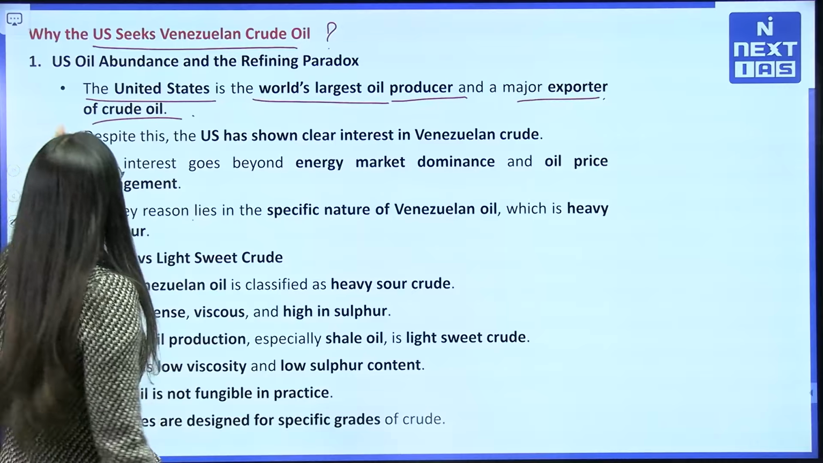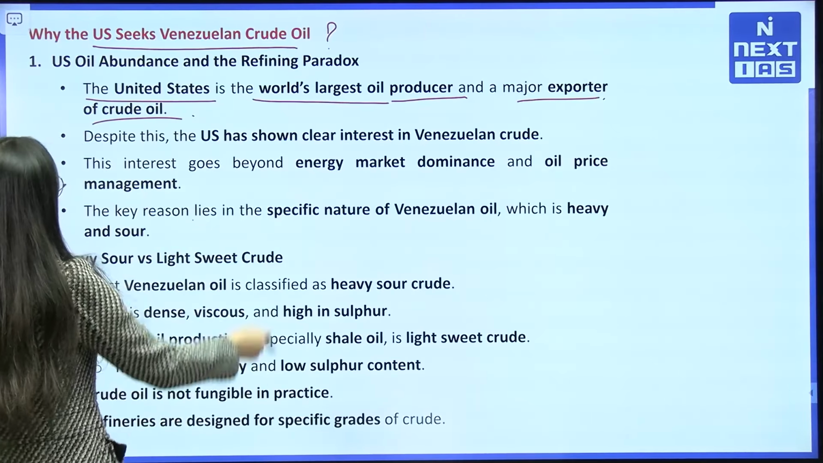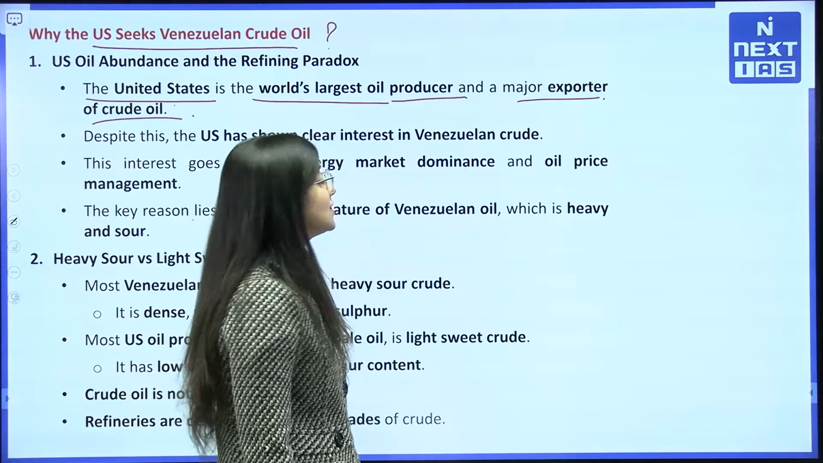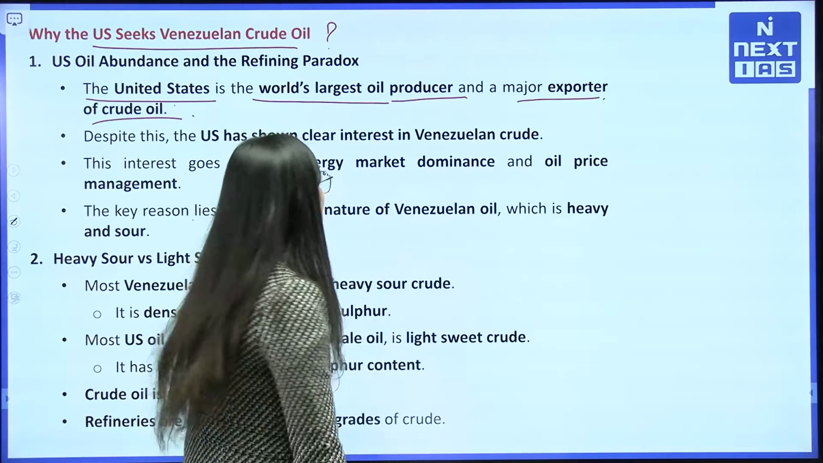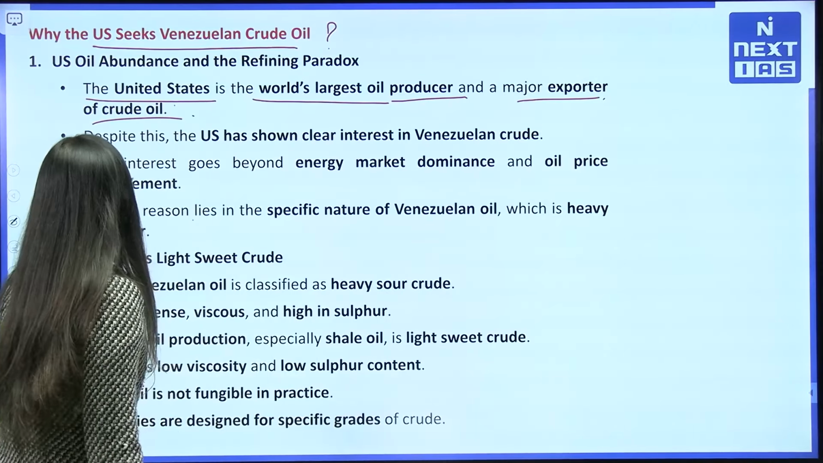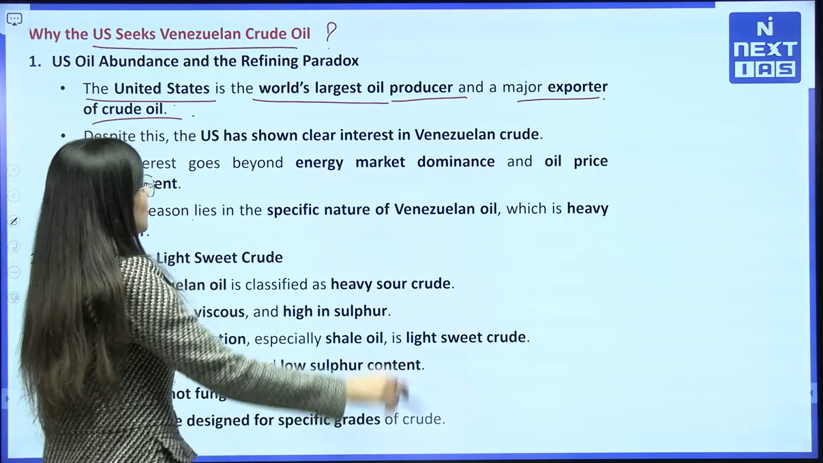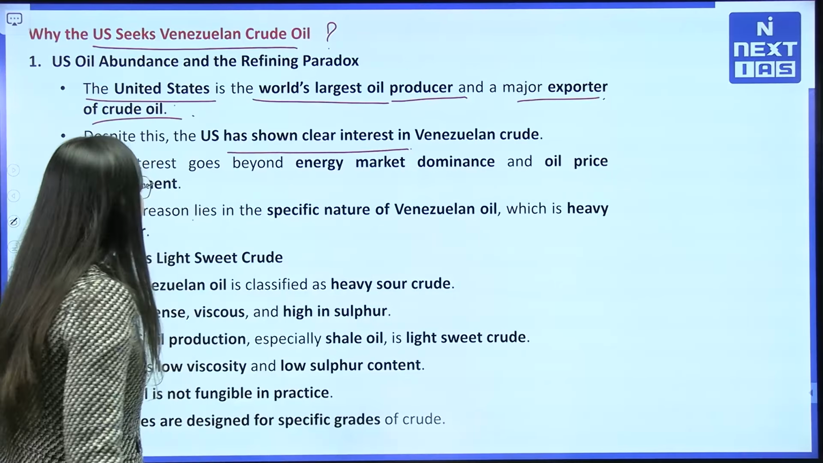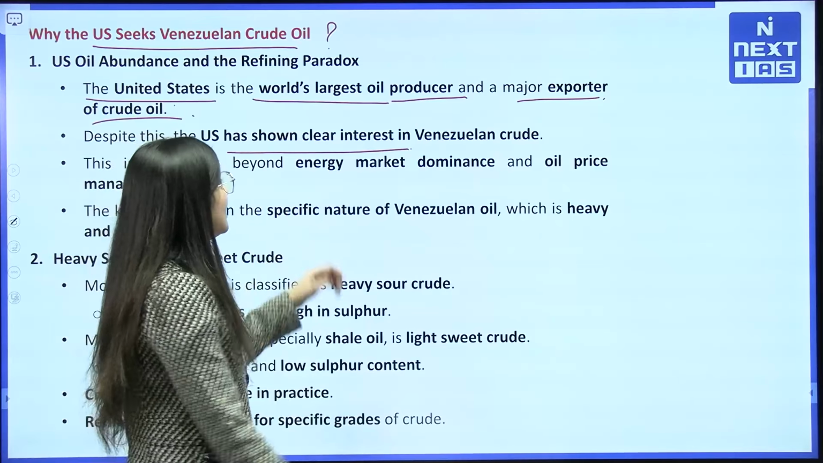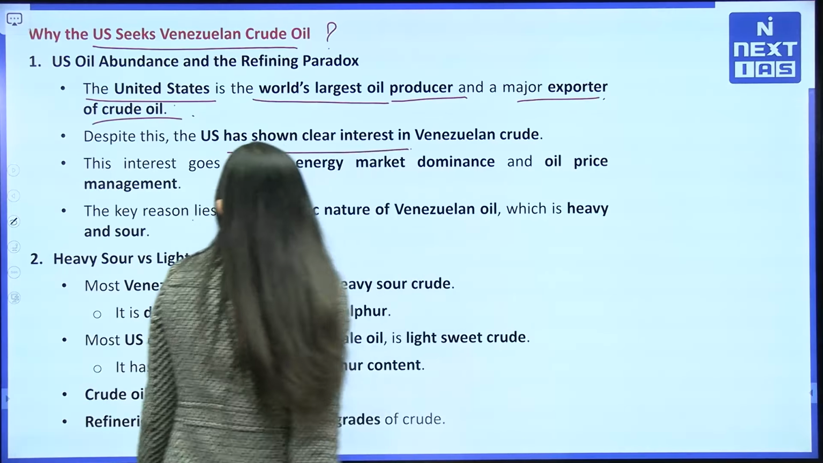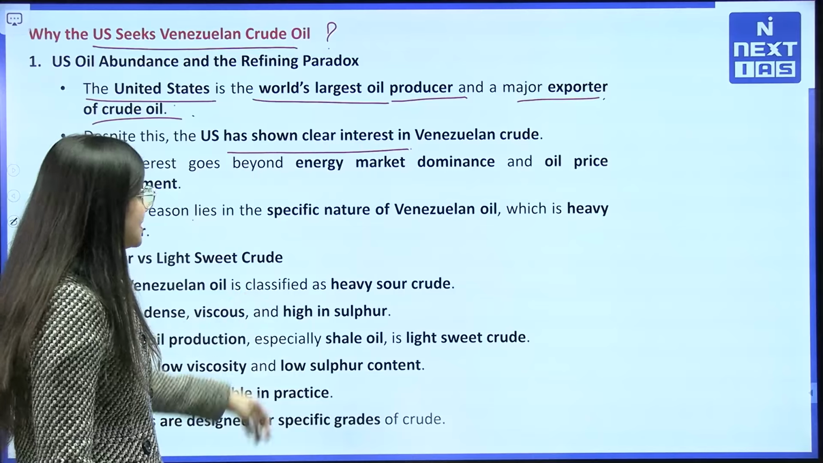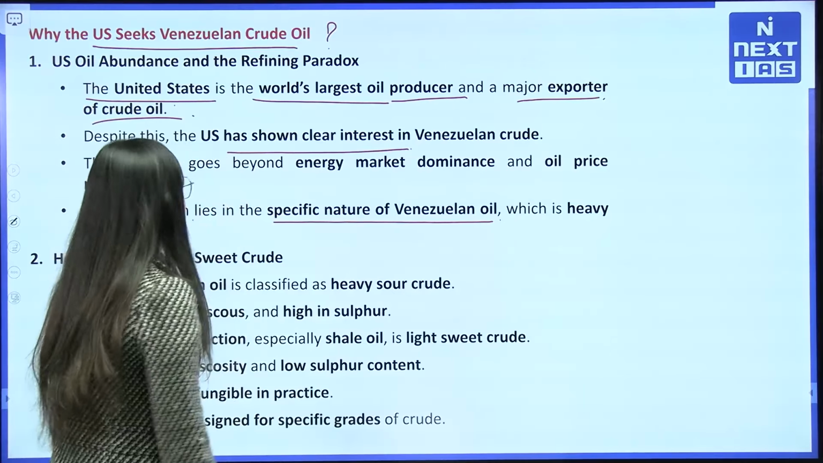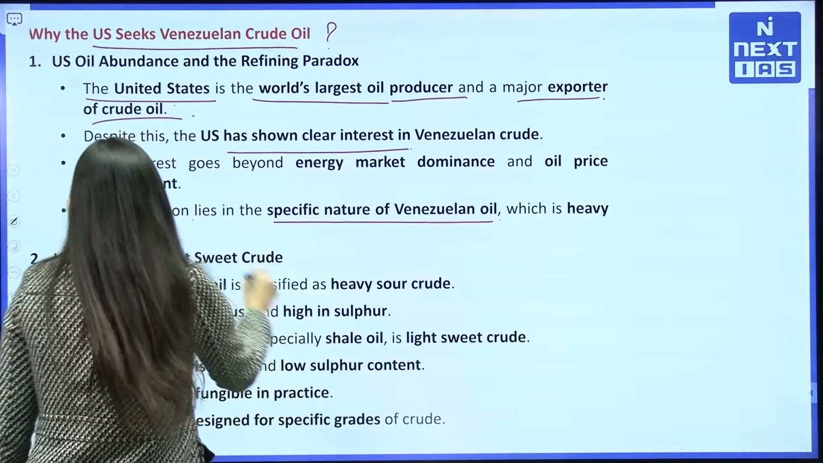So, US oil abundance and the refining paradox. The United States is the world's largest oil producer and also a major exporter of crude oil. Despite this, the US has shown a clear interest in Venezuela's crude, because the interest goes beyond energy market dominance and oil price management. The reason is the specific nature of Venezuela's oil, which is heavy and sour.